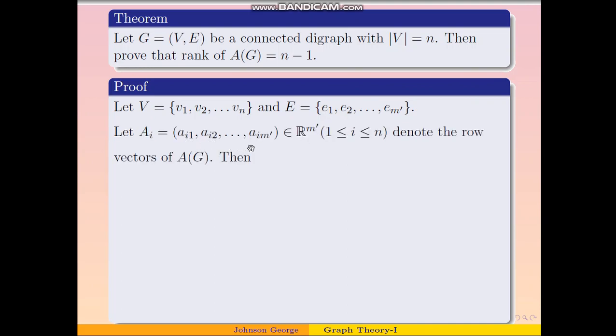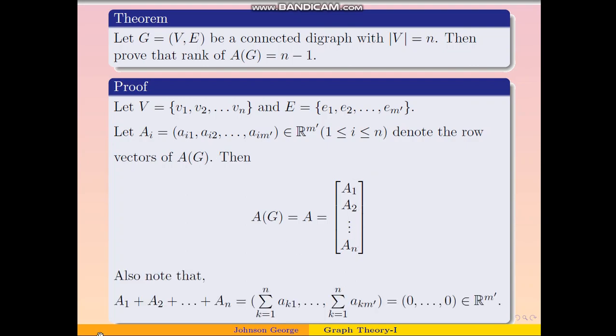Let Ai denote the rows, or row vectors, of the incidence matrix. In that case, the incidence matrix has this form. Now note that the addition of all these row vectors gives us a zero vector. This is because of the definition of the incidence matrix.